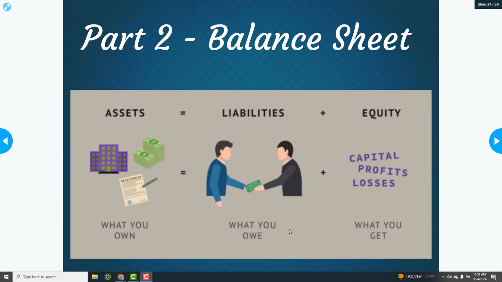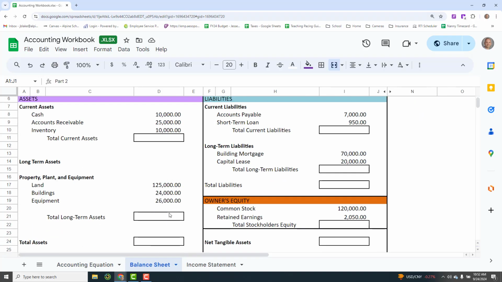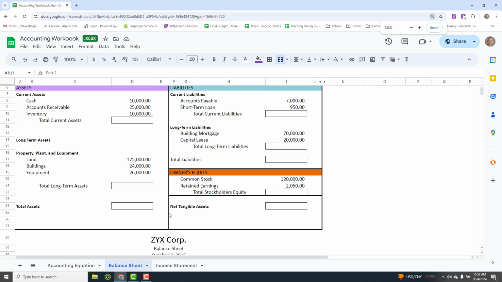So let's go ahead and transition back over to our Google Doc, and we're going to look at the next section inside of our accounting booklet. On the bottom, go ahead and click on the middle tab called the balance sheet, and we're going to work on the balance sheet. I'm going to zoom out a little so you can see it all.